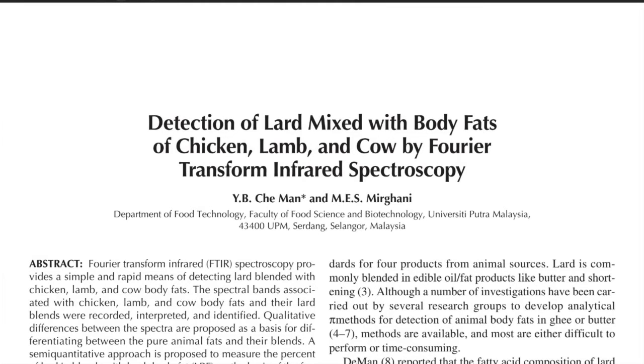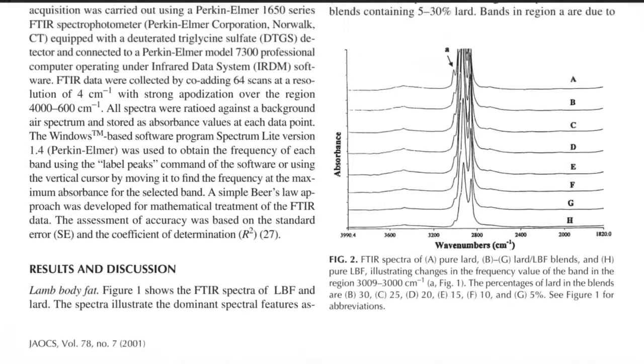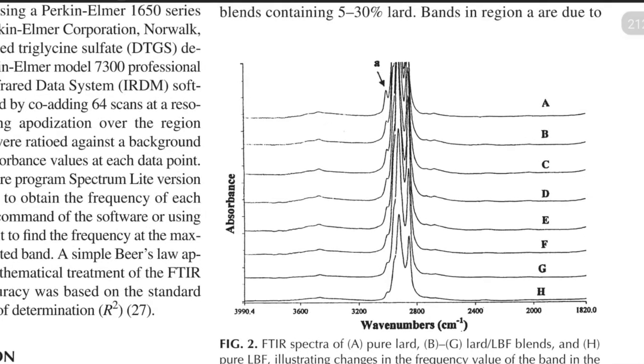Alright, to get a clear review of how FTIR spectroscopy can detect lard mixed with another halal meat, let us take a look at a research conducted by YB Che Man and MES Mirghani. From the result of their research, this figure shows the infrared spectra of pure lard, lamb body fat mixed with lard, and pure lamb body fat.